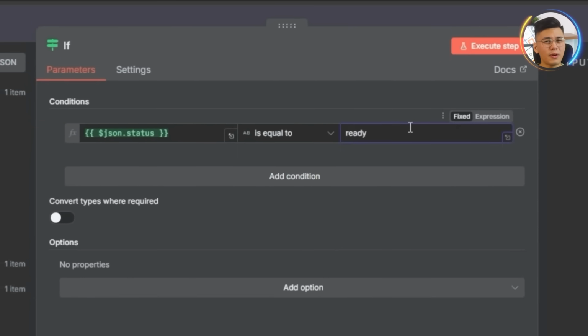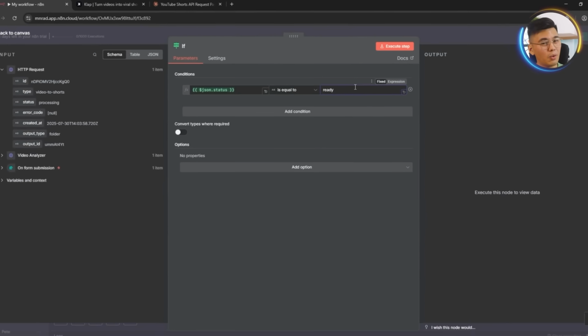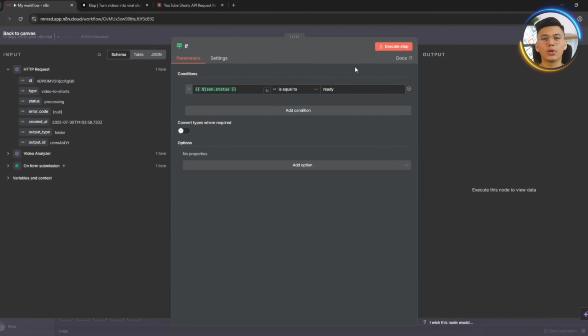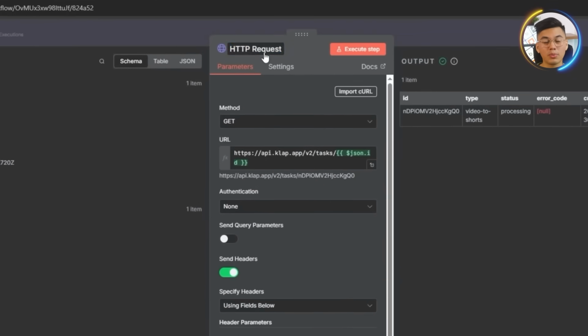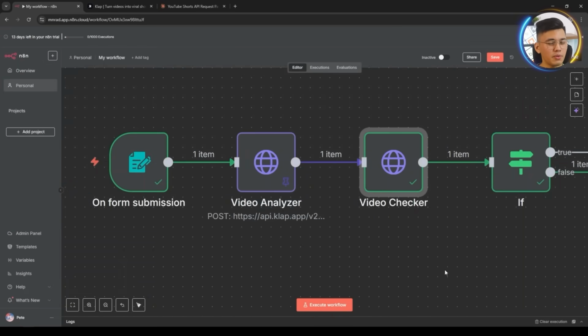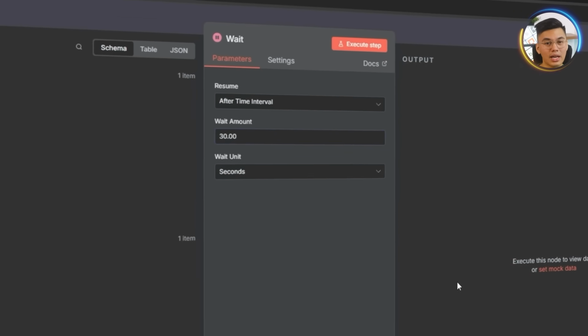This allows us to define two clear outcomes. One if the video is ready, and one if it still needs more time to process. Before going further, we rename the previous step to Video Checker for clarity. From the false branch, which triggers when the video isn't ready yet, we will drop in a wait node and set it to 30 seconds.